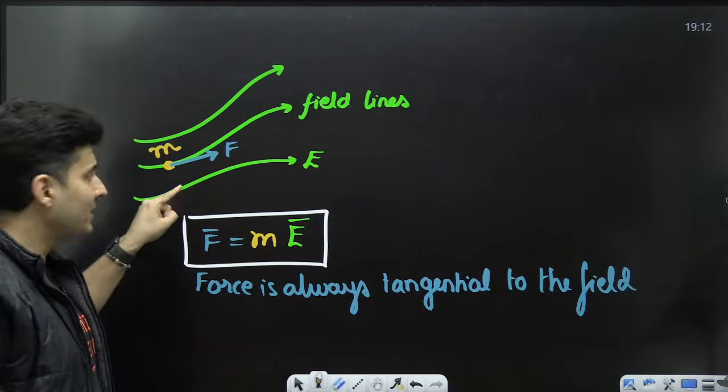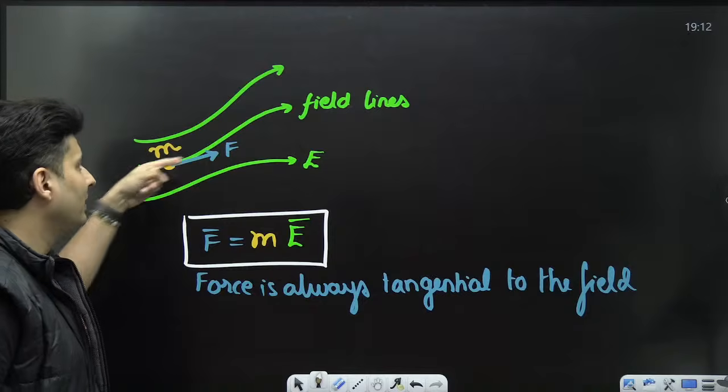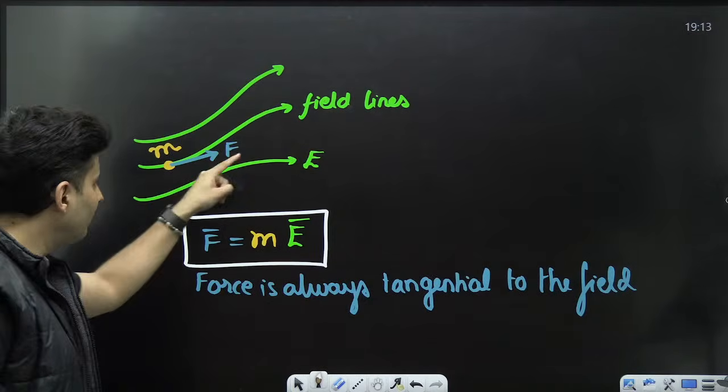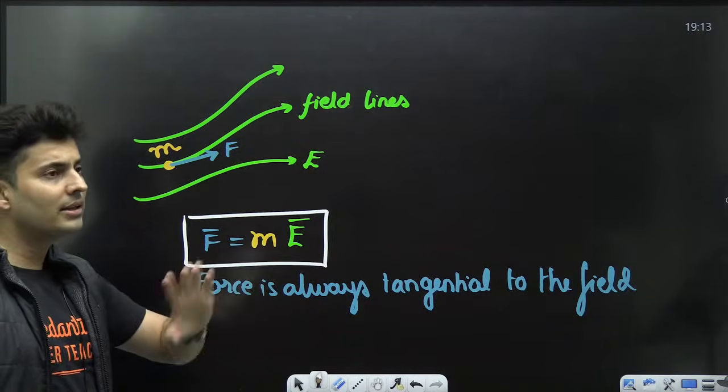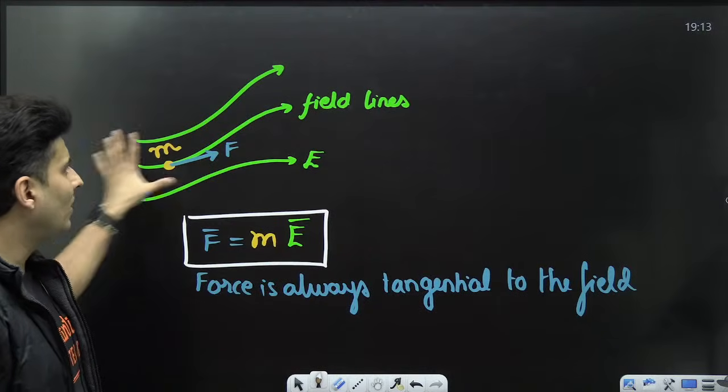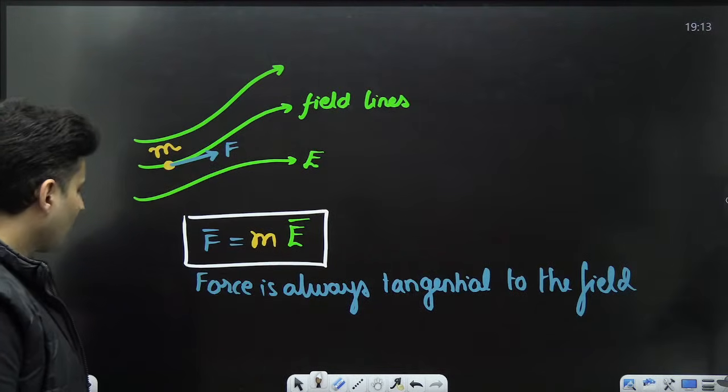In electricity, it was like that if the charge is positive, it is in the same direction. If the charge is negative, then it is in the opposite direction. Here, there is no such problem. It is always in the direction of the field.